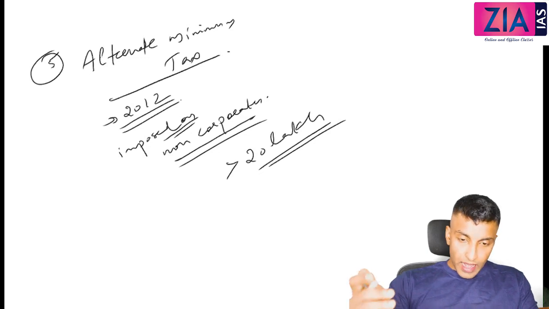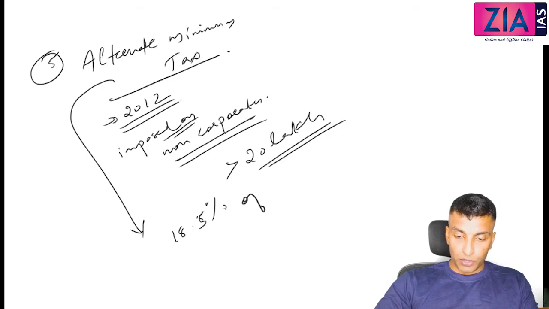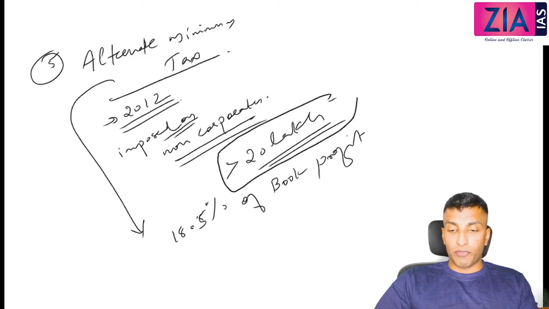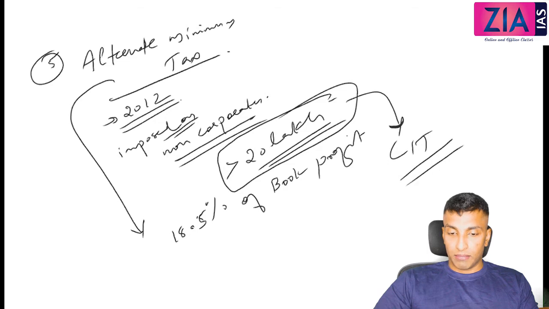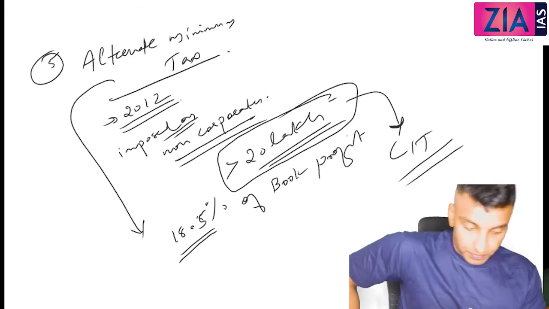Okay, and this AMT is also imposed at 18.5 percentage of book profit. So now the reason is, here you see more than 20 lakh profit is there. Okay, but it won't come under corporate income tax because these are non-corporates. So you have to pay 18.5 percentage of book profit under AMT if the profit is more than 20 lakh.